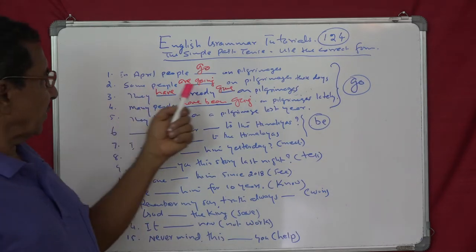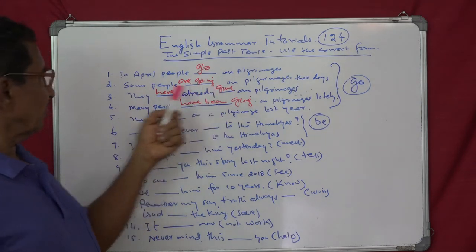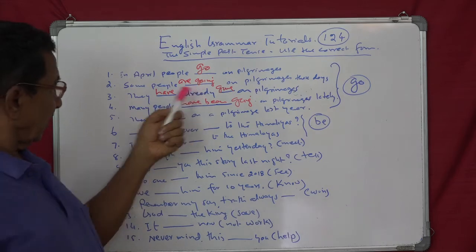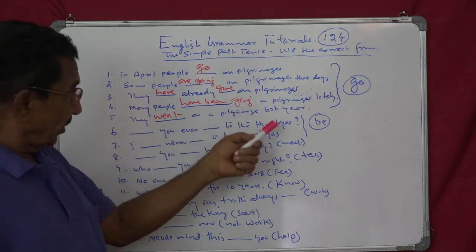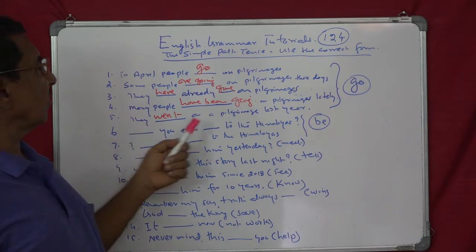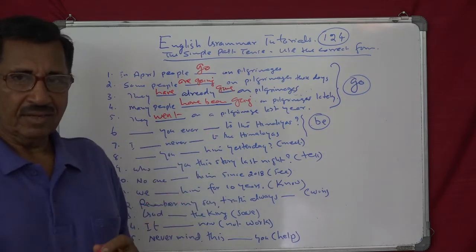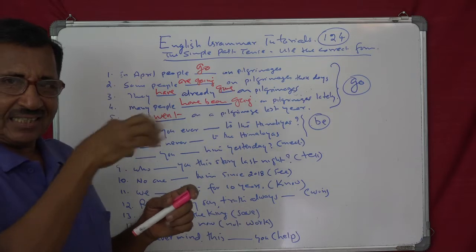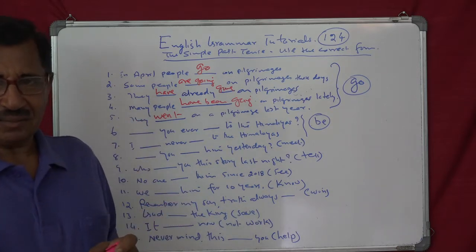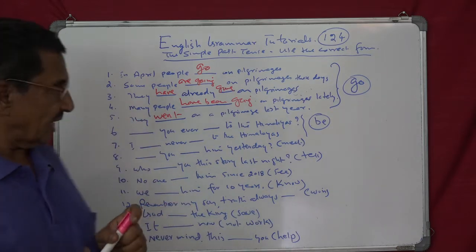In April, people go. That is a general statement. Some people are going. They have already gone. Many people have been going lately. They went on a pilgrimage last year. You have got that. You can see how the tense changes according to the time scheme. Is that clear? Next one.